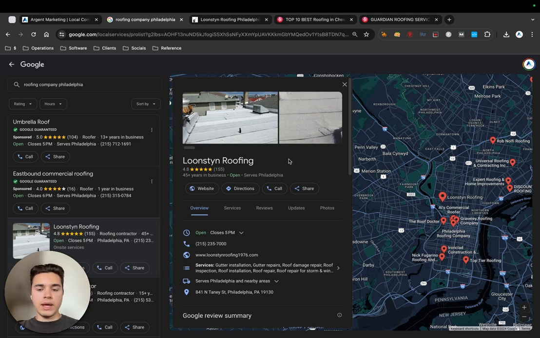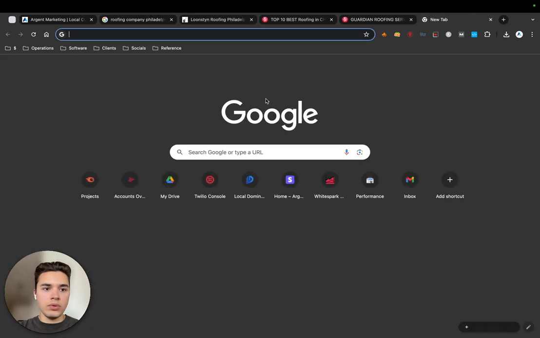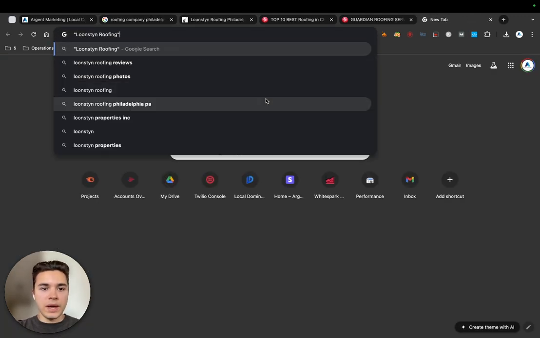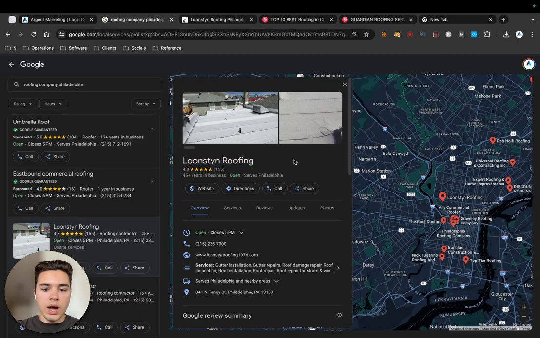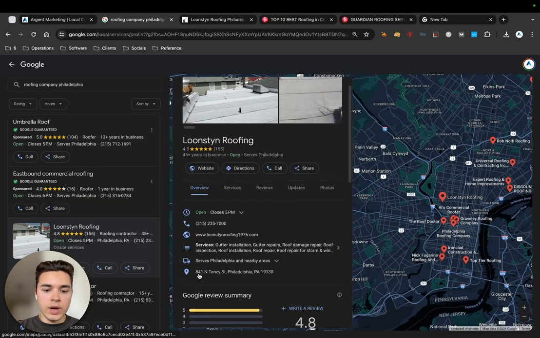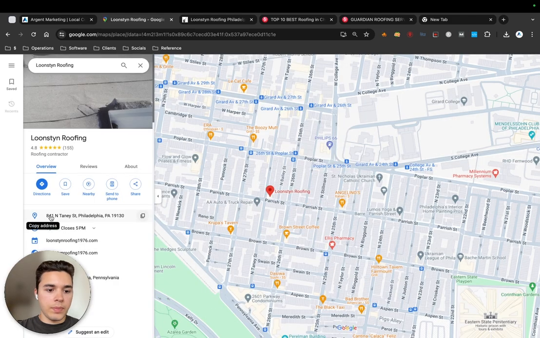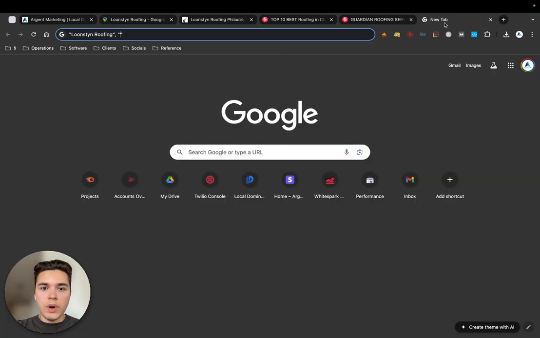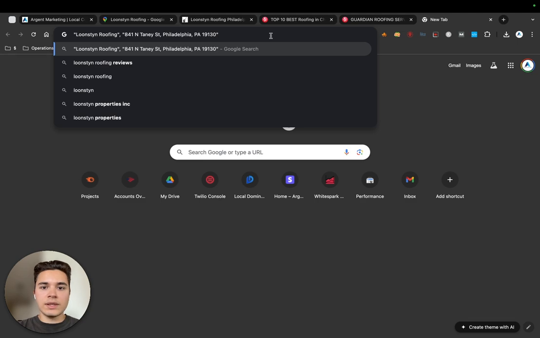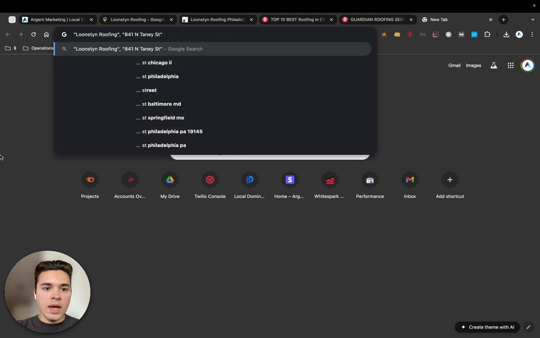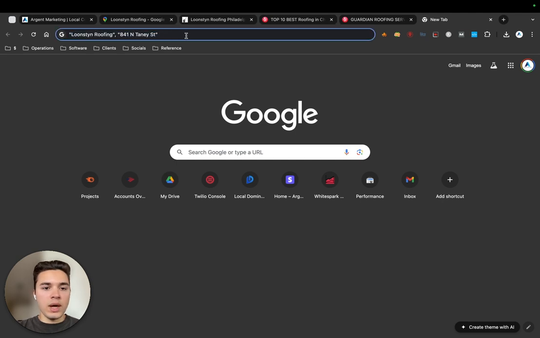Okay, so how are you going to start building out some of these citations? Here's what we're going to do. We're going to need the NAP, name, address, phone number. So let's grab the name. We're going to go in a new tab on Google and we'll add in quotes, paste their name in here, add a comma, and we'll add some more quotes, and we will copy a portion of their address. We don't want to include the entire address because some directories are not going to show the zip code and everything. So we'll just grab the street name. And if you want, you can throw in the phone number. But again, it's going to limit your reach.